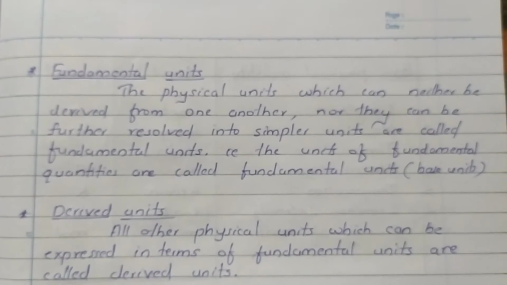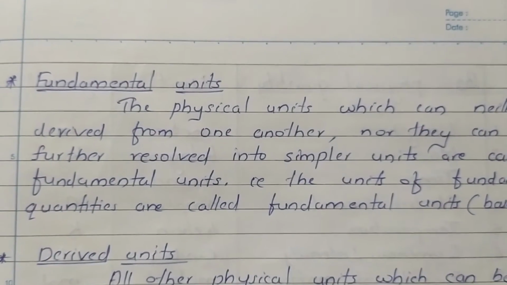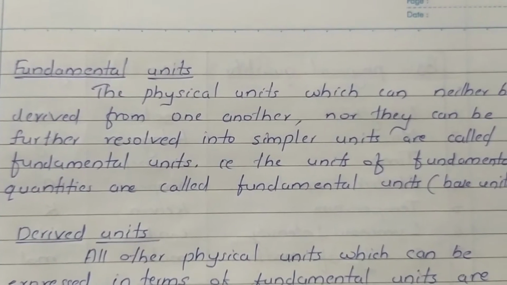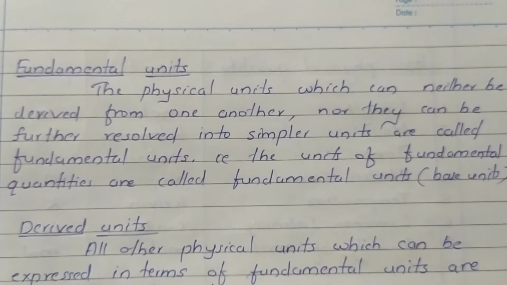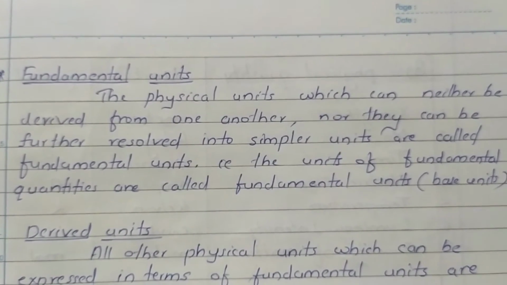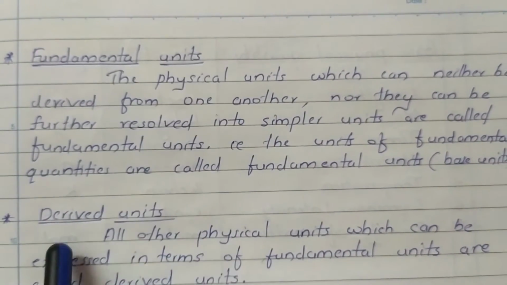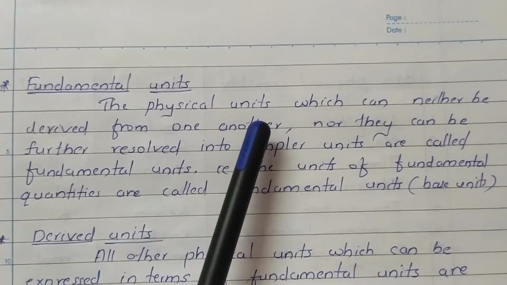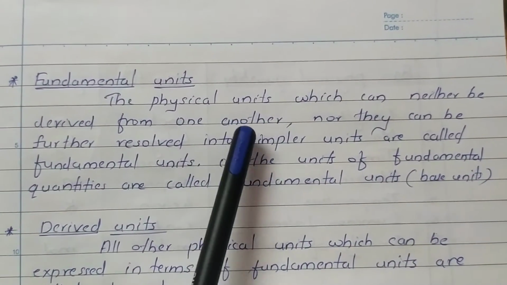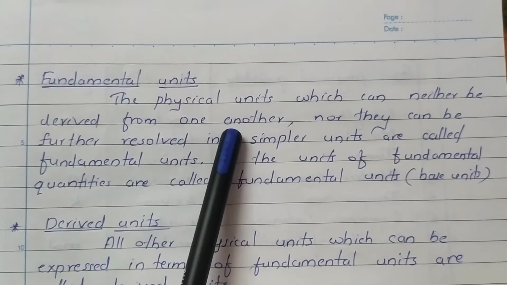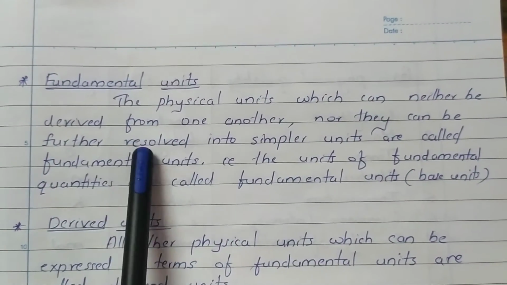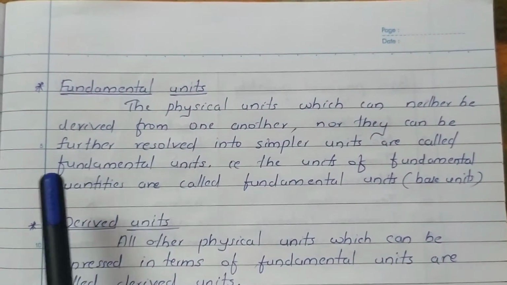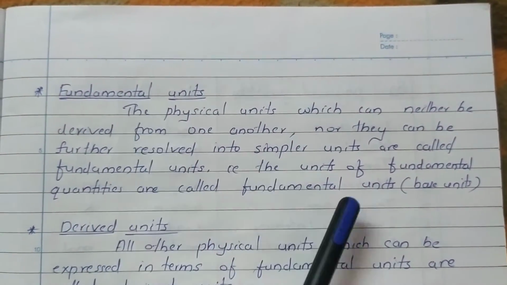Now, the physical quantities we classified into two, fundamental quantities and derived quantities. For fundamental quantities there are units, for derived quantities also there are units. So we can classify the physical units into two. What are they? Fundamental units and derived units. Fundamental units are the units of fundamental quantities. That means these units can neither be derived from one another nor can they be further resolved into simple units. We cannot derive this fundamental unit from other units or resolve these units into other units.